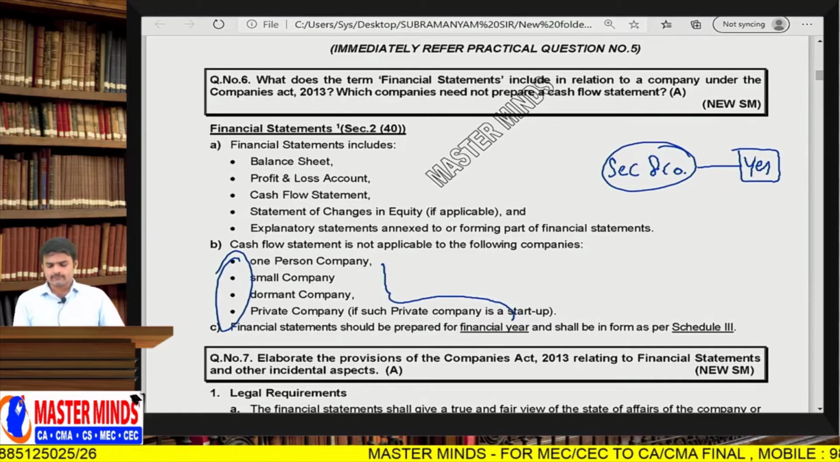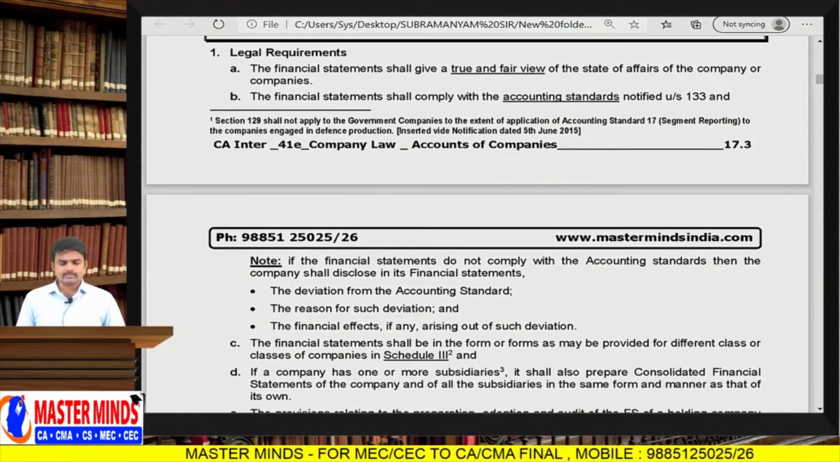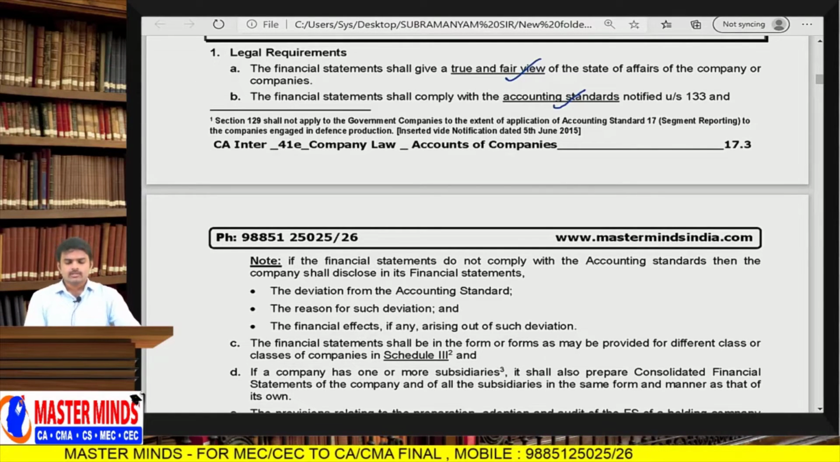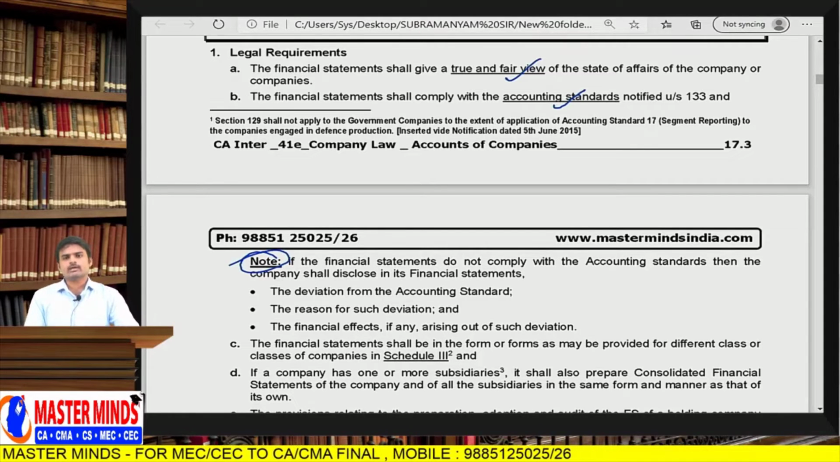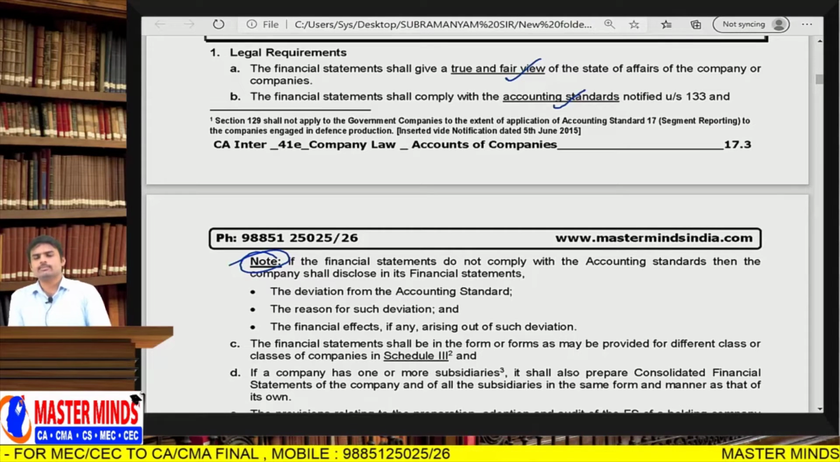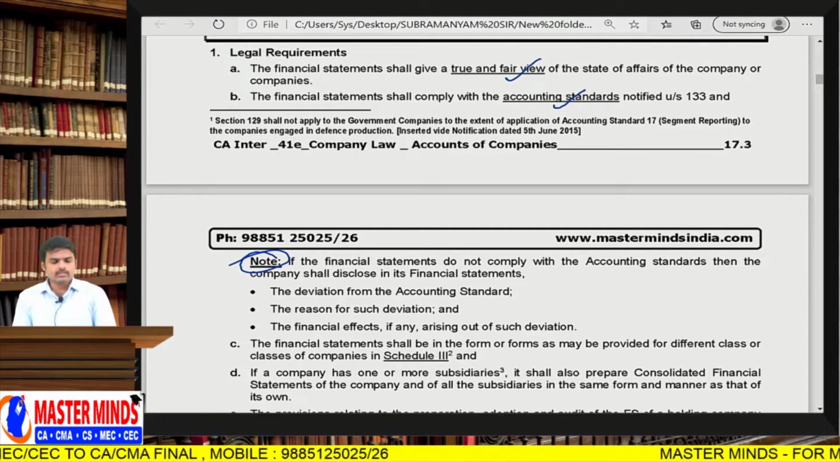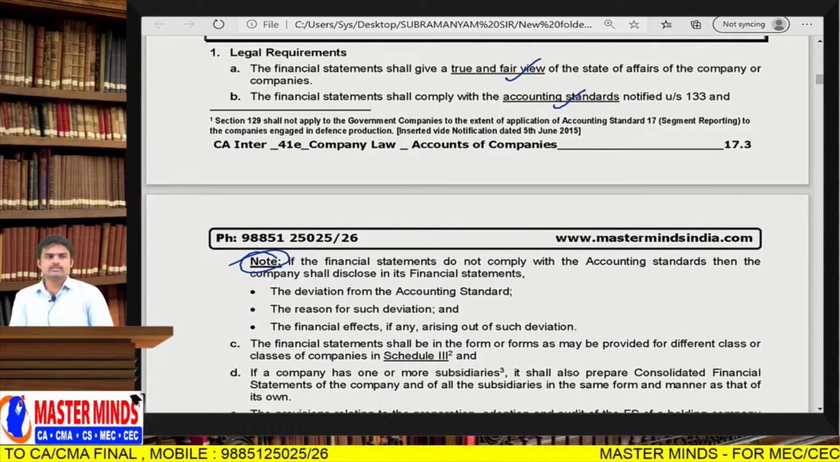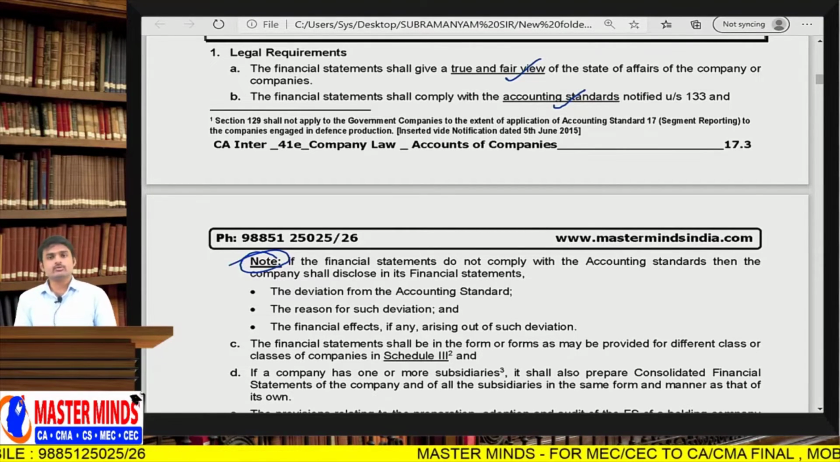So financial statements should be prepared for the financial year and shall be in the form as per Schedule 3. Already discussed. Next one, financial statements, legal requirements. We completed it: true and fair view, accounting standards. An important note point: suppose you are unable to comply with accounting standards. For example, there should be consistency in application of accounting policies. One year you applied SLM depreciation, the next year you want to change it to WDV. So if you are violating any accounting policy like consistency, then you need to report these points.